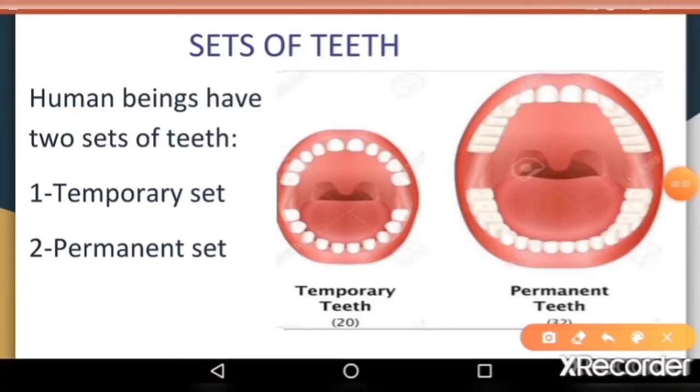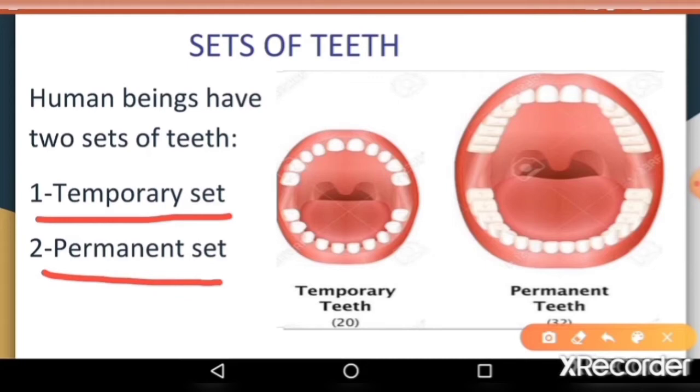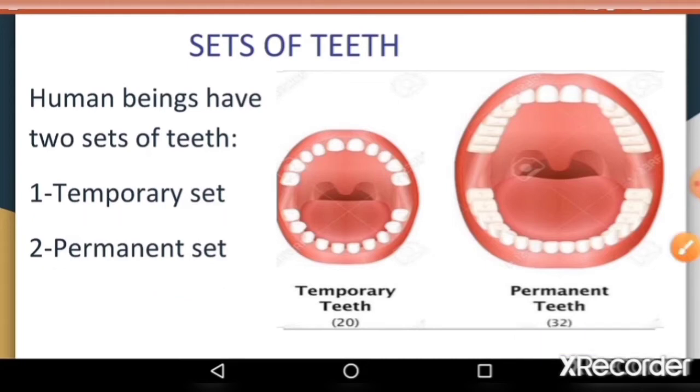Human beings have two sets of teeth, temporary set and permanent set. We have all gone through the phase during our childhood where we would lose a tooth and a new one would already be ready below it.